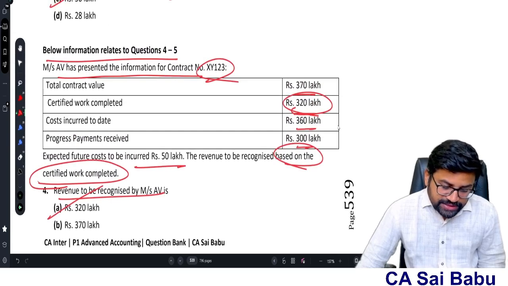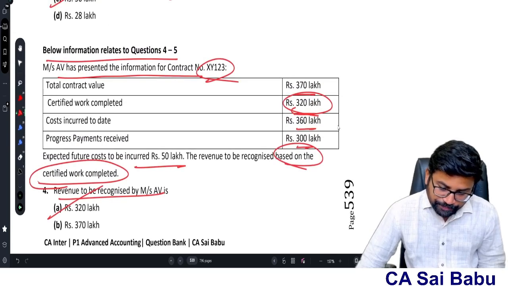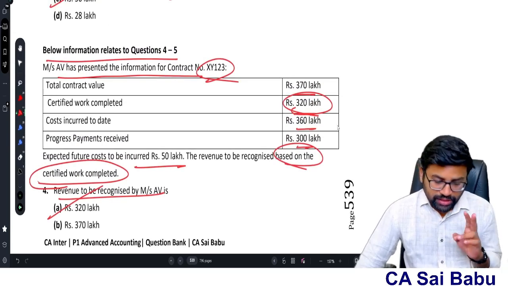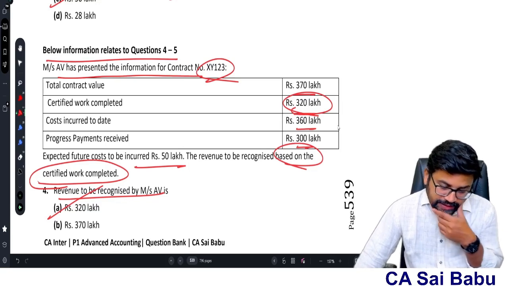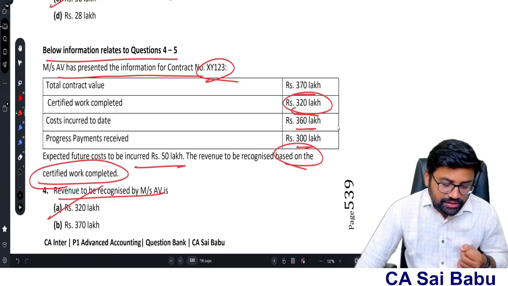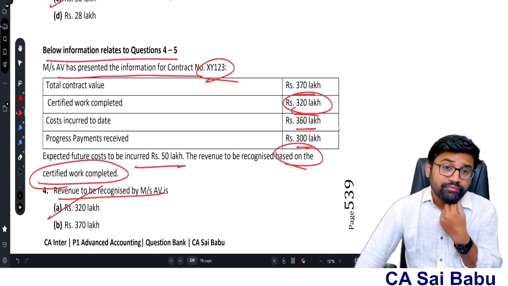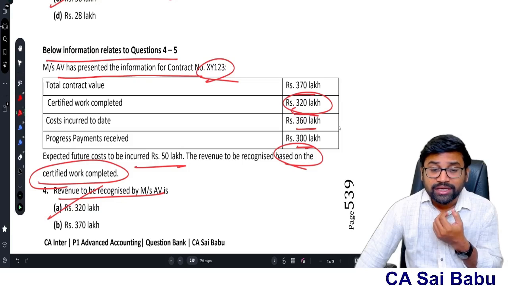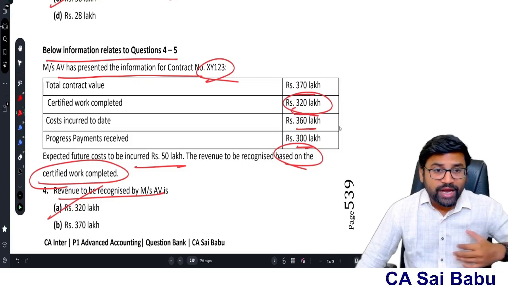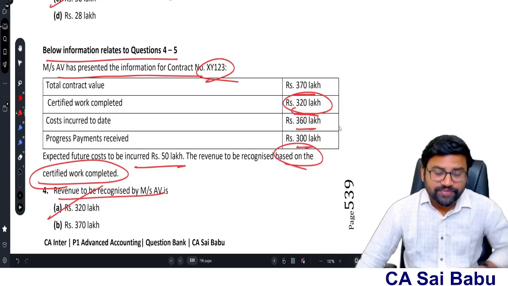Sir, in this question, they are recognizing revenue based on the certified work completed. Actually, the standard says, whenever the outcome is estimated reliably, the revenue and cost are recognized based on percentage of completion.